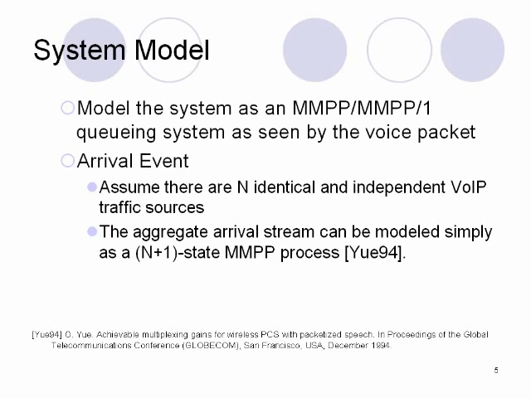Each of them will be modeled as a Markov chain with two states, on and off. When there are n sources, one of Professor Yu's papers has suggested that the combined arrival stream can be modeled simply as an n plus 1 state MMPP process.